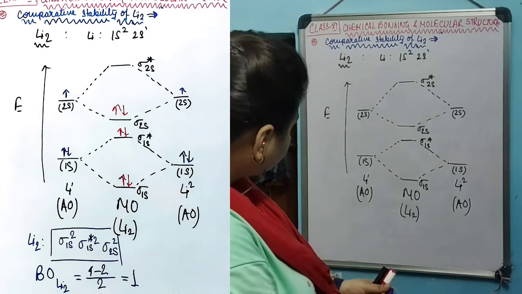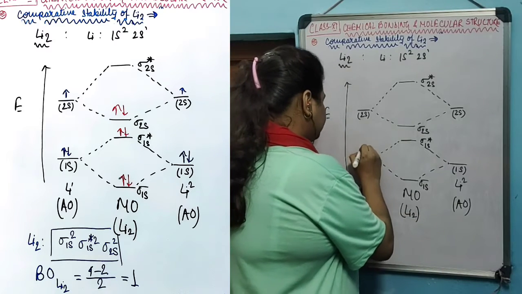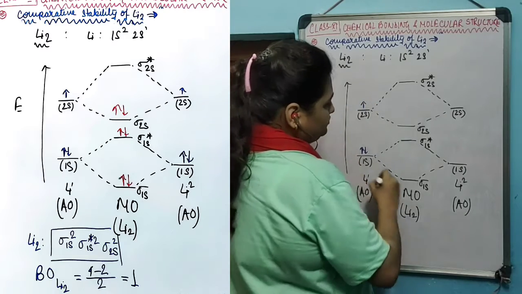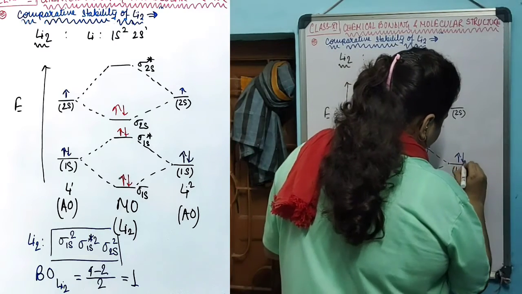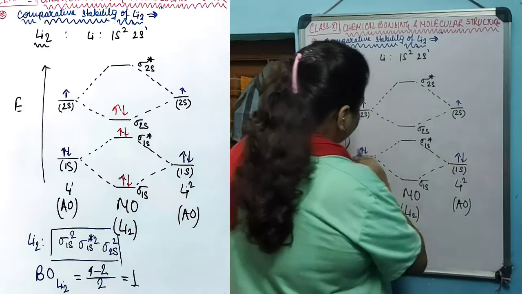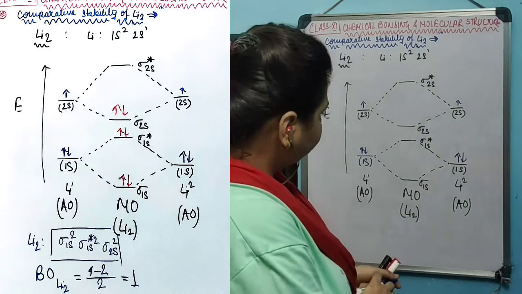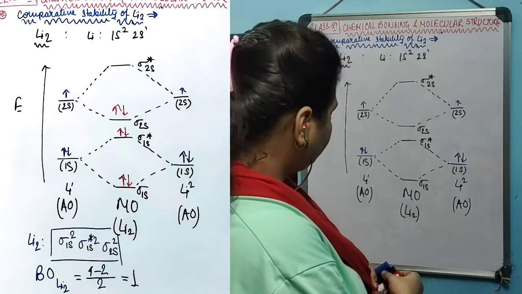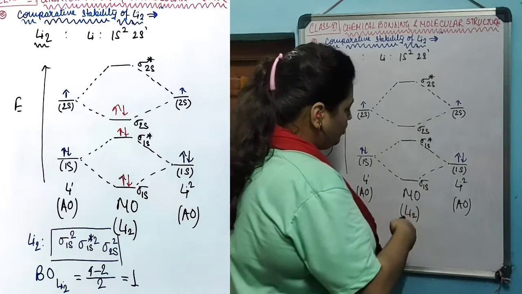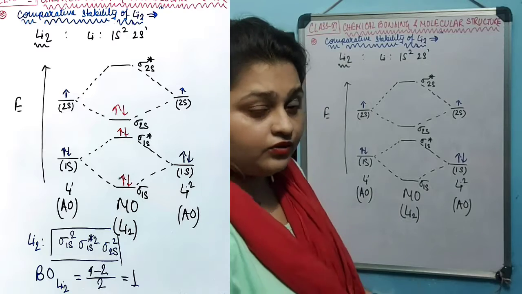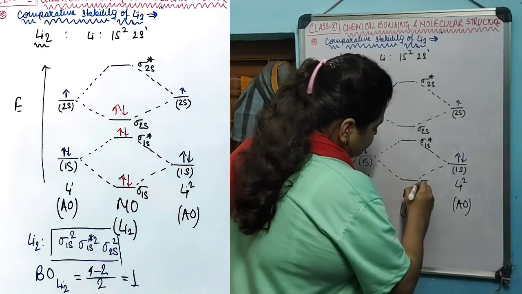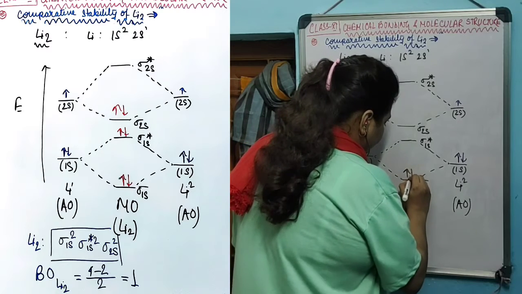Now, the lithium atom contains 2 electrons in the 1s orbital and 1 electron in the 2s orbital. The same will be true for the second lithium atom. When they combine, the total of 6 electrons will fill up the molecular orbitals in accordance with their energy state. The lowest energy is the sigma 1s, so this will be filled by 2